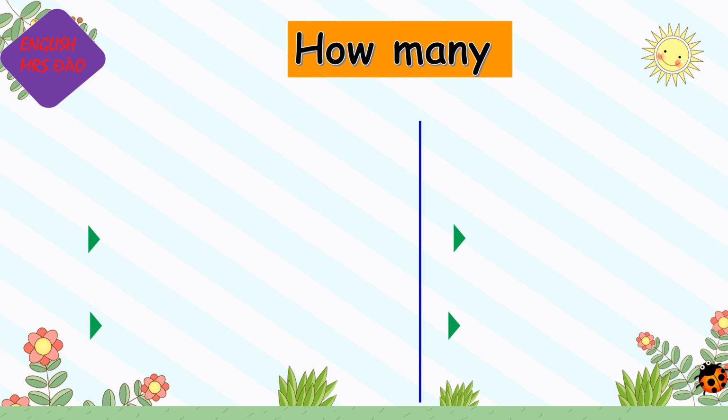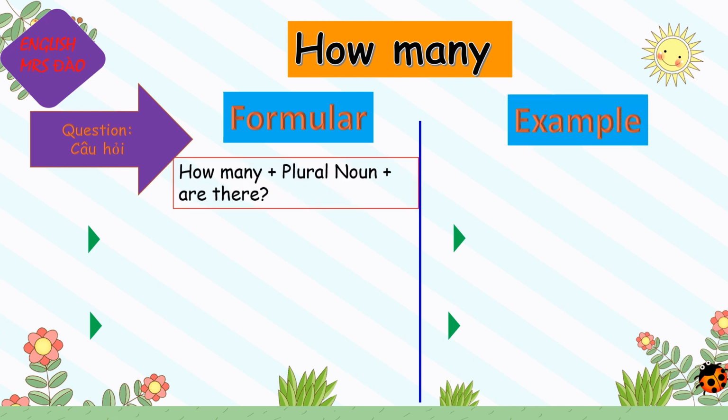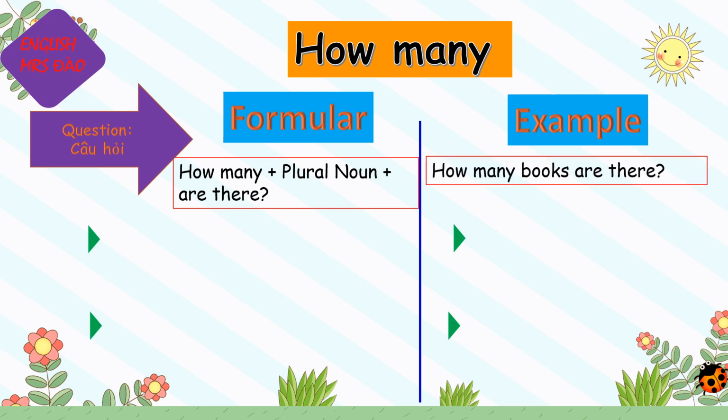Finally, we study the question how many with there is, there are. When you ask, you say how many with a plural noun and are there. You always use how many with a plural noun. And when you answer, you say there is or there are.